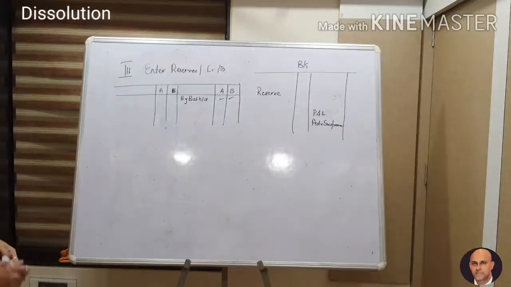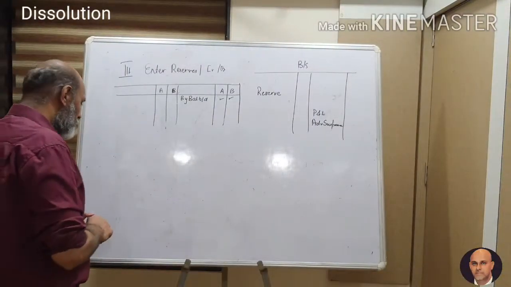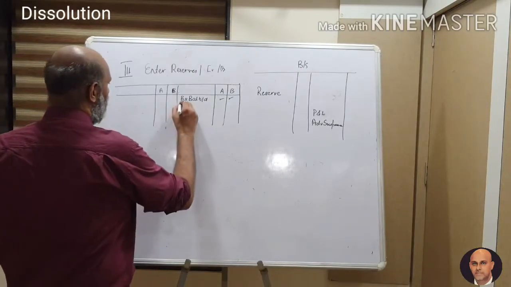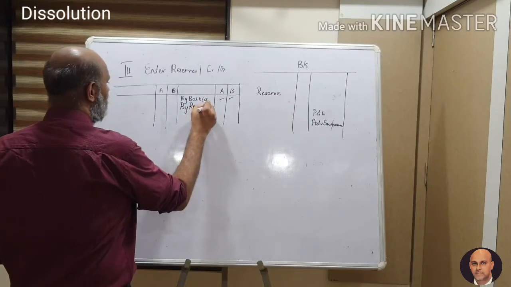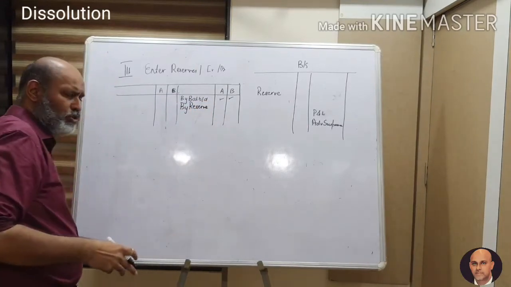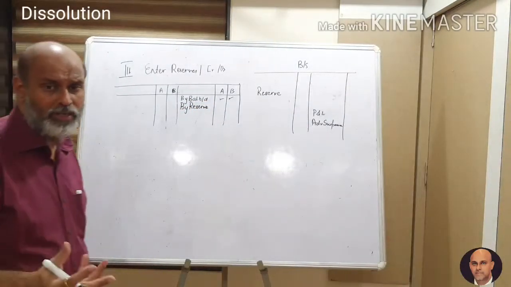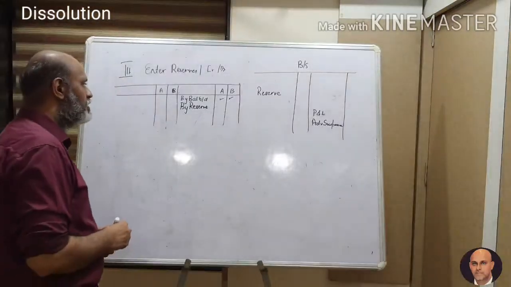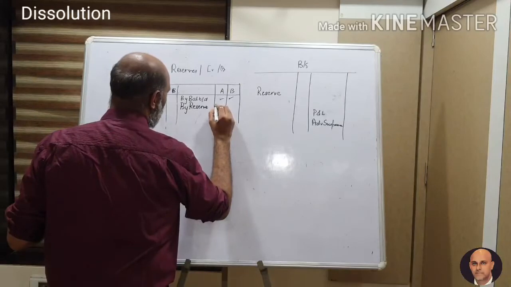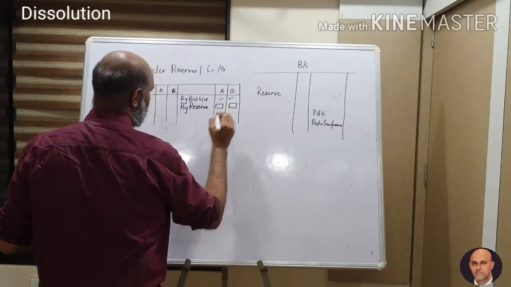Just watch. So reserves, which is there, will come here as by reserves, and it will be distributed in whatever ratio given. If the ratio is not given, we assume that it is equal. So the reserve, whatever it is, you divide the amount and put it here.